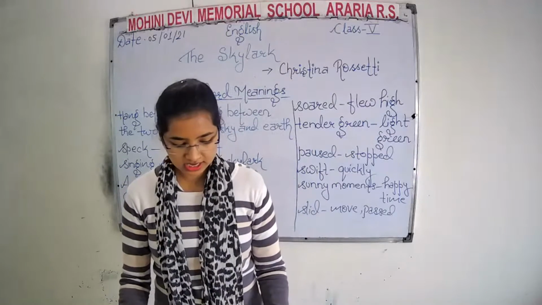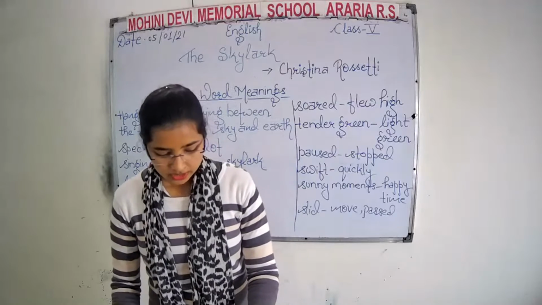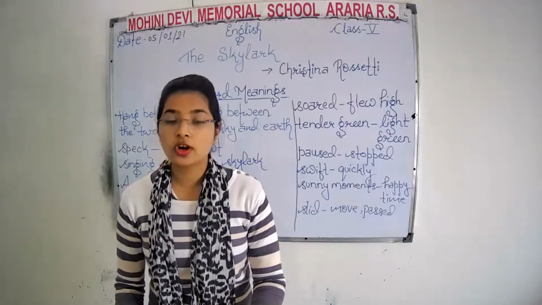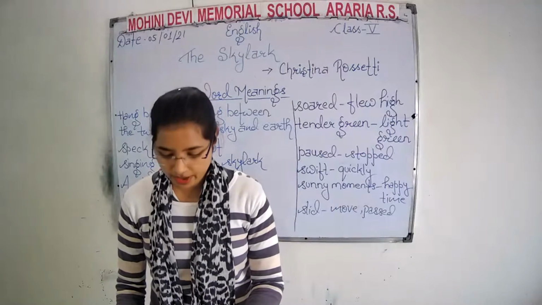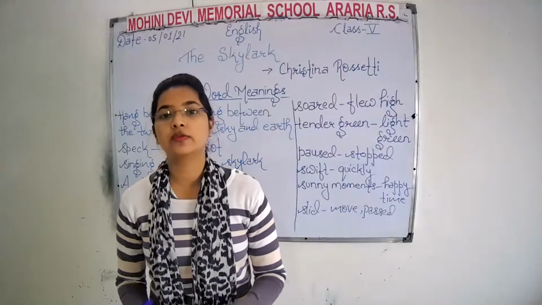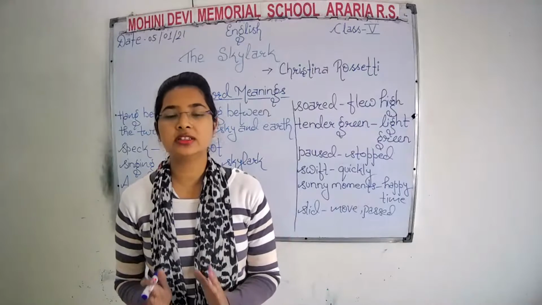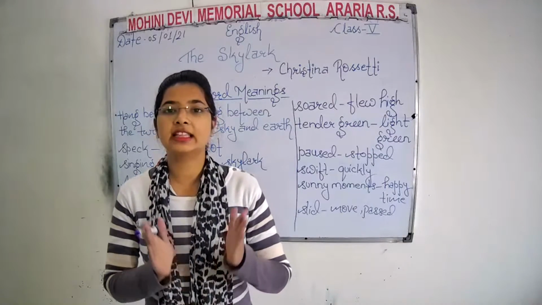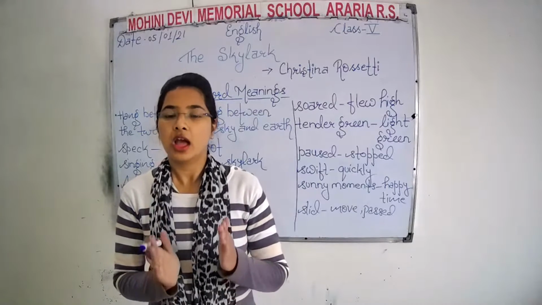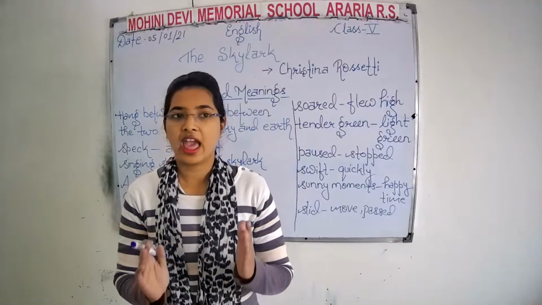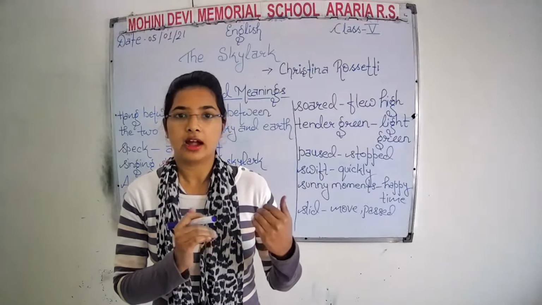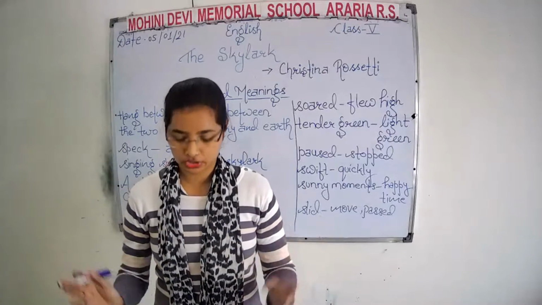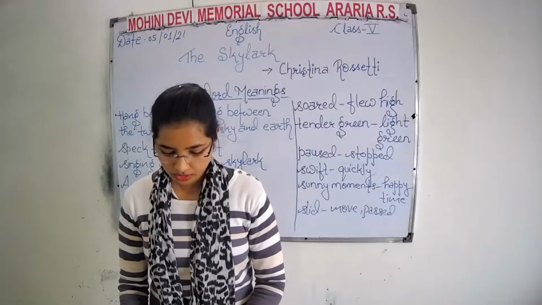So, in the third stanza, the poet said that there was a big cornfield which was stretching or expanding. Rossetti was standing in the middle path of the field, and on both sides the cornfield was stretched or spread.